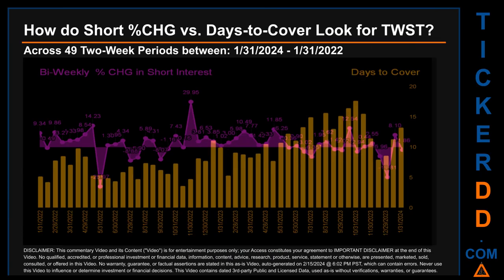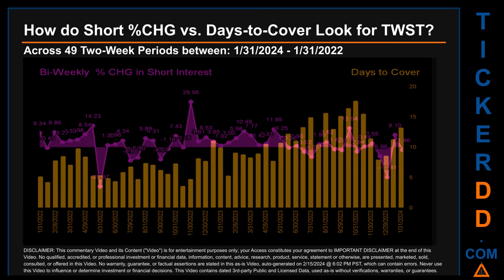Zooming out, I looked across 49 2-week snapshots, from latest found, January 31, 2024 to oldest found, January 31, 2022. In the graph, I overlaid bi-weekly percentage change in short interest against days to cover. Across these 49 2-week snapshots, the average percentage change of short interest was about 2.21%.